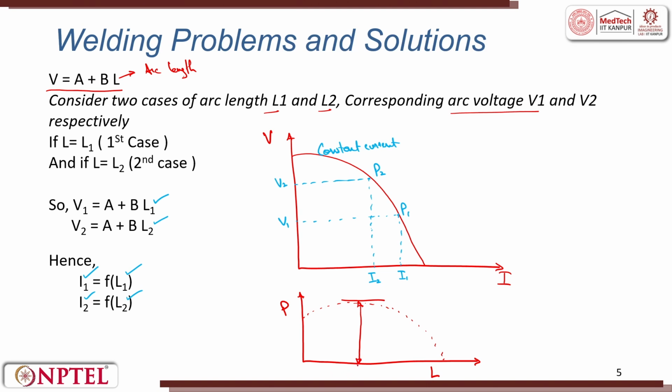That means this length is L optimum. Now, if I put here power 1 is equal to V1 into I1 and power 2 is equal to V2 into I2, then at this point if I take the derivative of power with respect to L, it should be 0 because the slope in both directions is coming down. So, from this case I could write, equating the derivative of power with respect to L to 0, I can find L optimum.